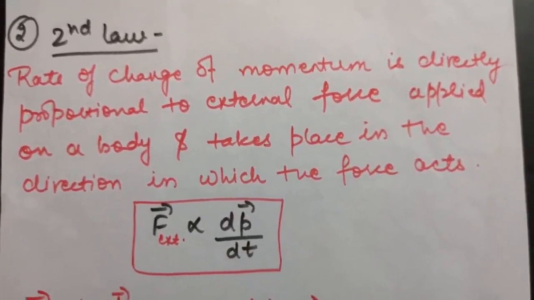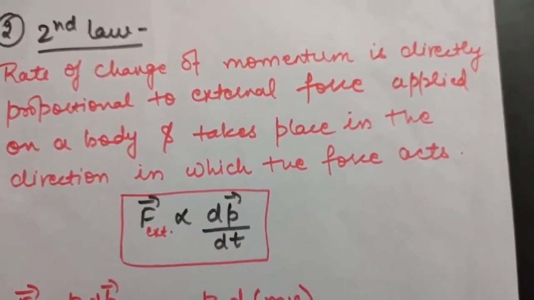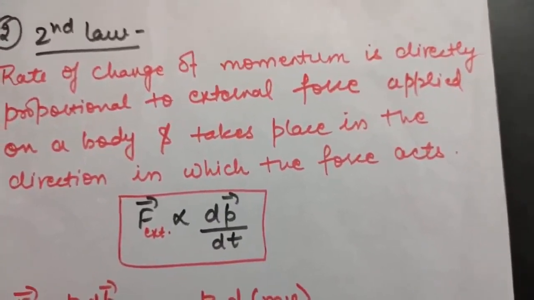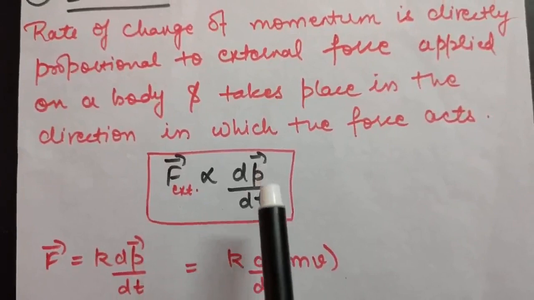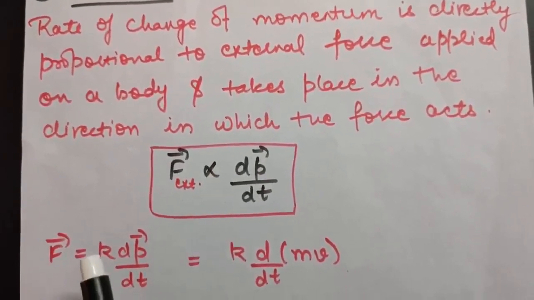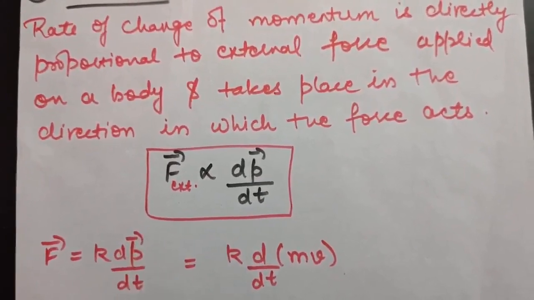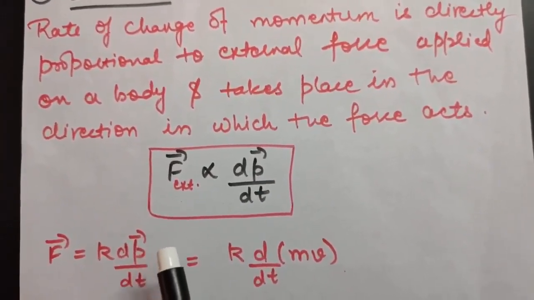And one more thing, the change of momentum will always take place in the direction in which the force is applied. So from here, F external is directly proportional to dp by dt. If I remove the proportionality sign, F will be equal to k dp by dt. Now, as you know, linear momentum is the product of mass and velocity, that is mv.